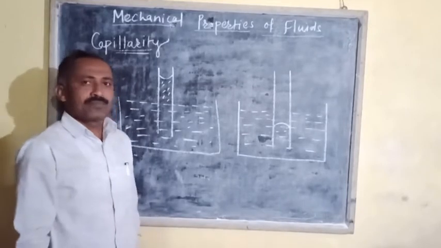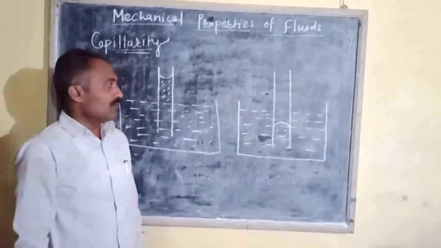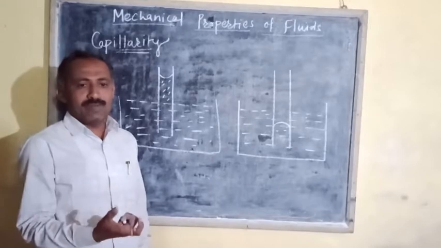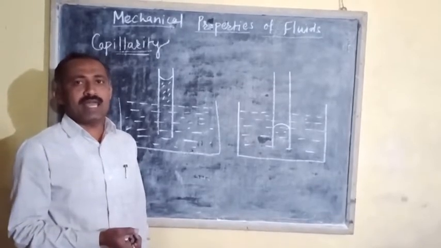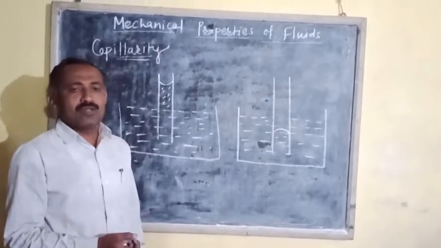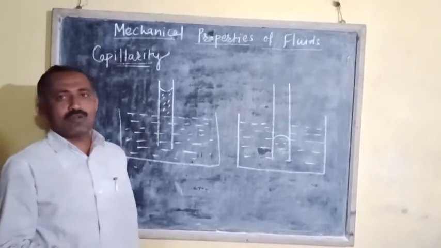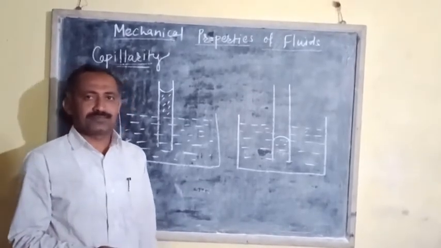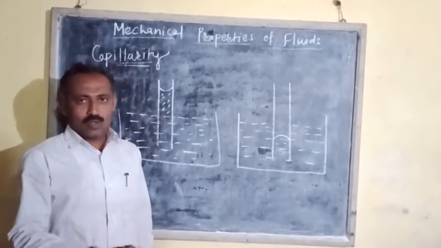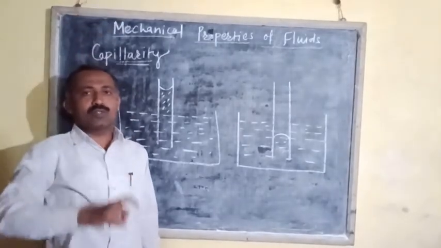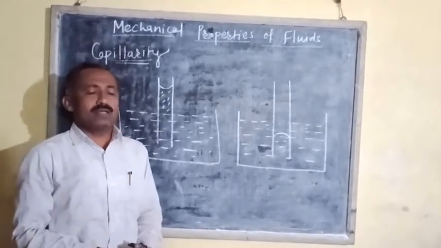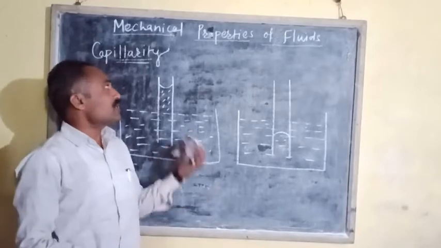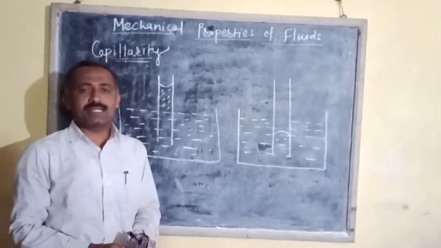We know that oil rises in the wick of a lamp. On the other hand, sap or water rises from the root to the top of the tree by the action of capillarity or capillary action.